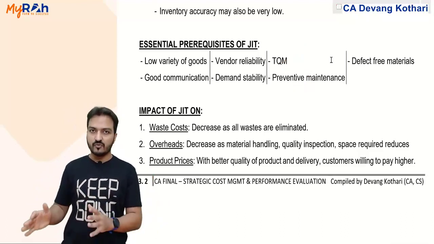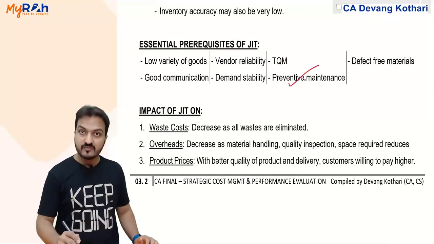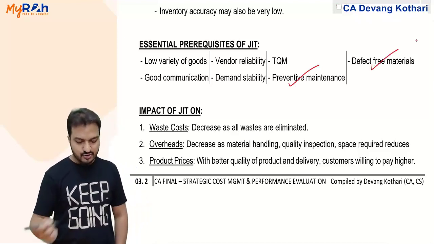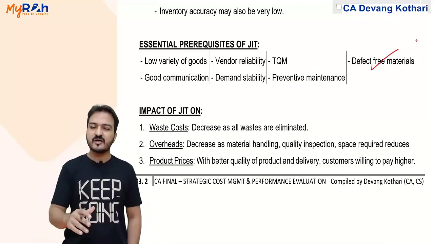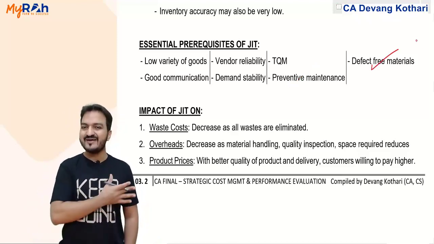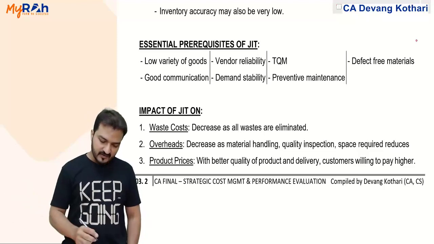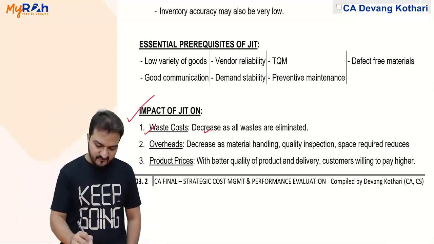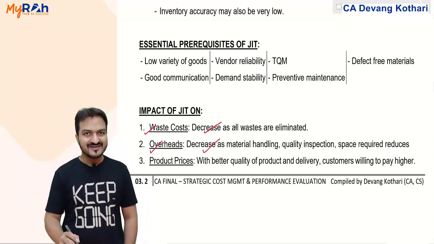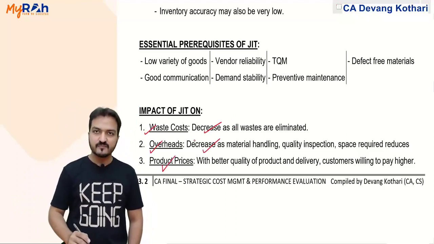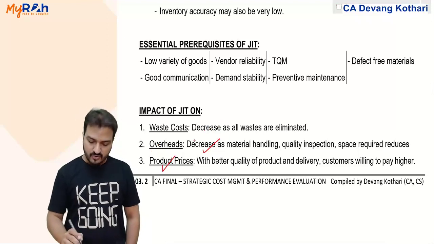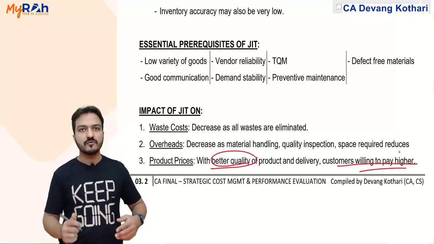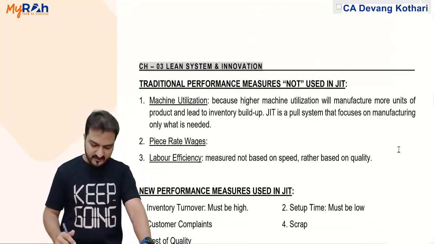Machines should not break down. You need preventive maintenance of the machine so that the machine should not break down. And the materials should be defect free materials. If the materials are having too much defects, then your entire system will get disturbed. Impact of JIT. Now because of JIT, what will happen? My waste cost will reduce, overheads will also decrease, and product prices can be increased. Why? Because with better quality of the product, customer will be ready to pay more. This is the impact of JIT.